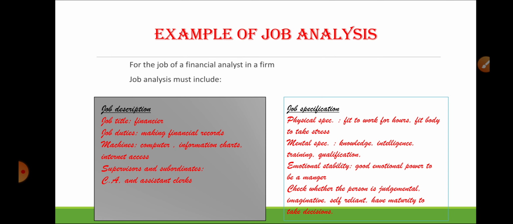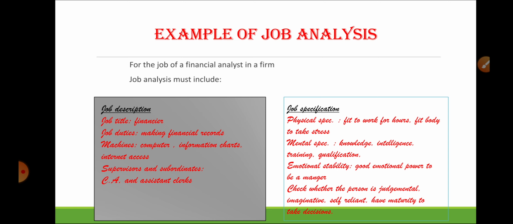If we give an example of job analysis, what comes under it? Suppose we are analyzing the job of a financial analyst in a firm. In job description, what things do we have to take care of? Number one is job title. What would be the job title of a financial analyst? He would be a financier.